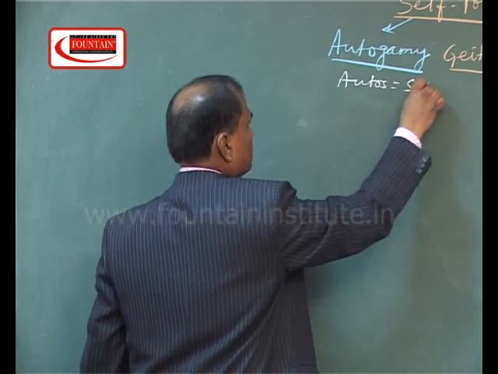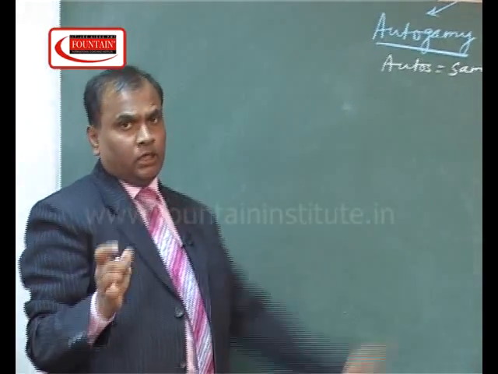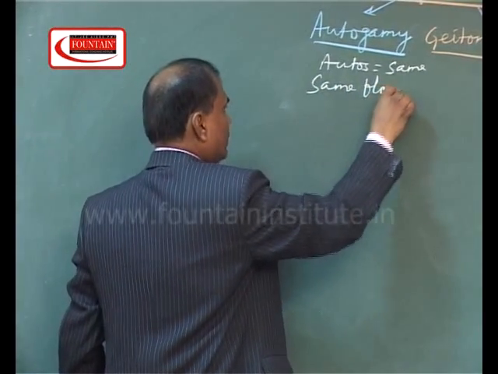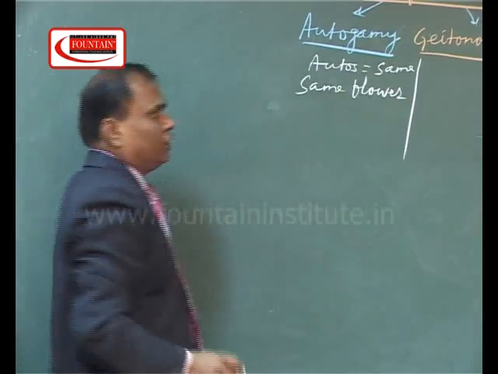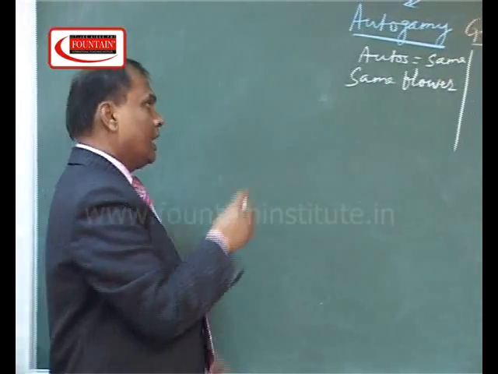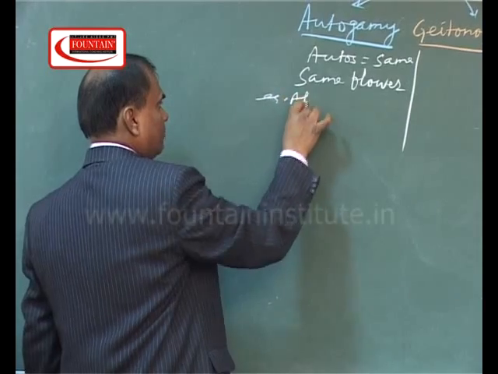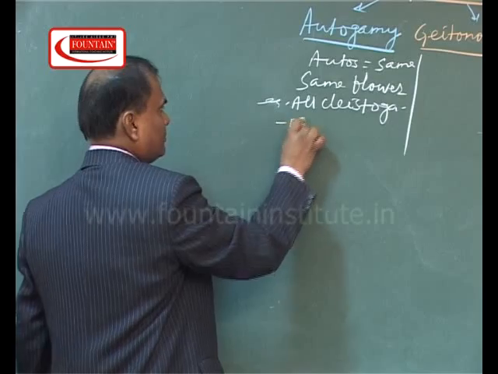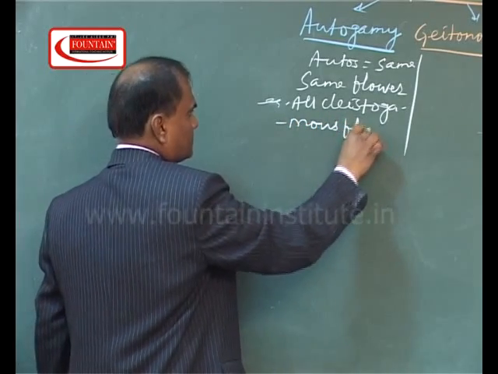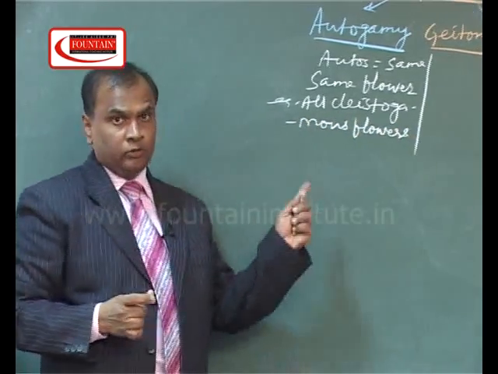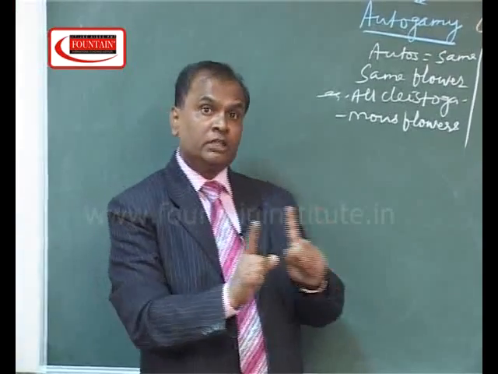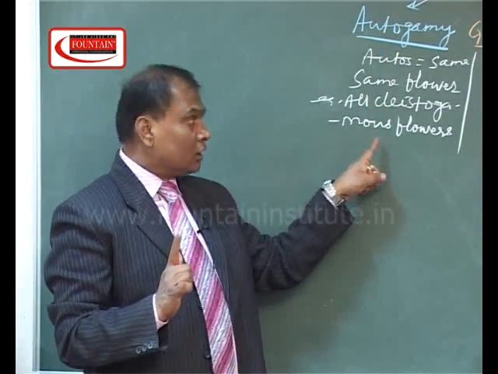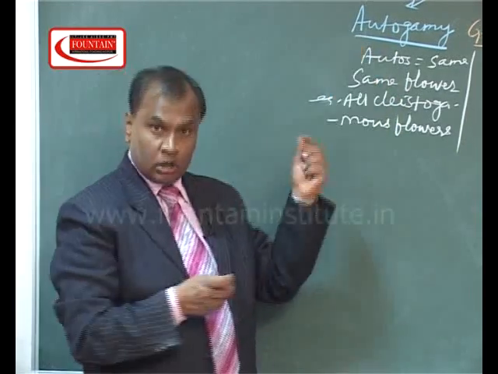So in autogamy, the same flower. Same flower means during pollination the flower should not change, and it is possible in all clistogamous flowers. I have already given you the list of clistogamous flowers. When the flower is clistogamous, there is no possibility of the flower changing, and in clistogamous flowers the self-pollination is autogamy.